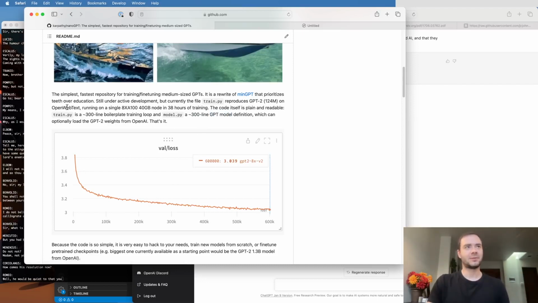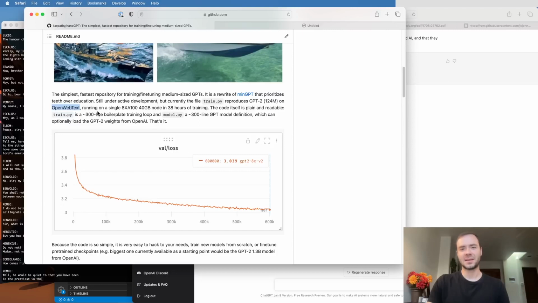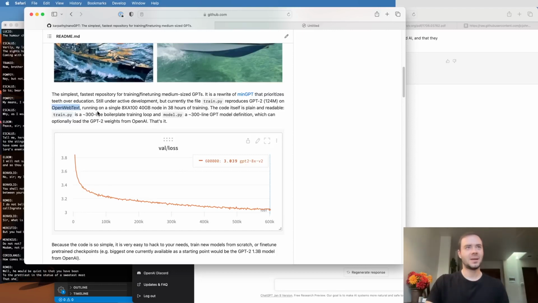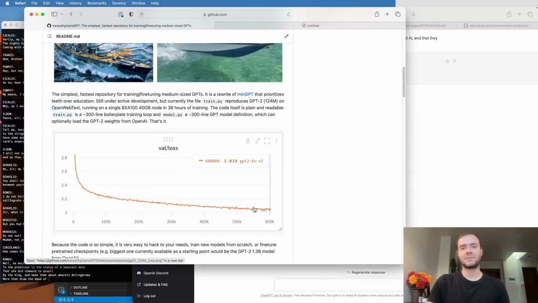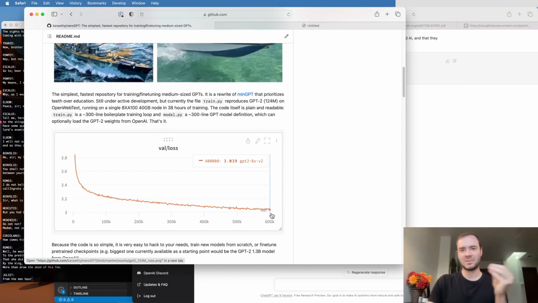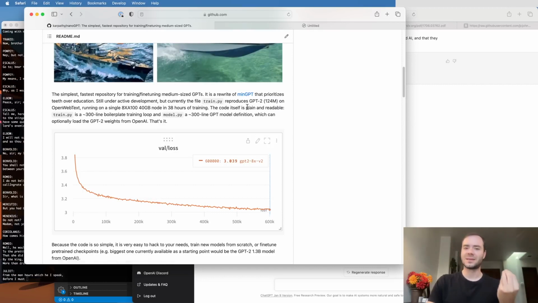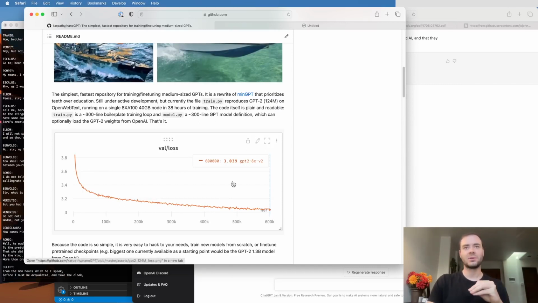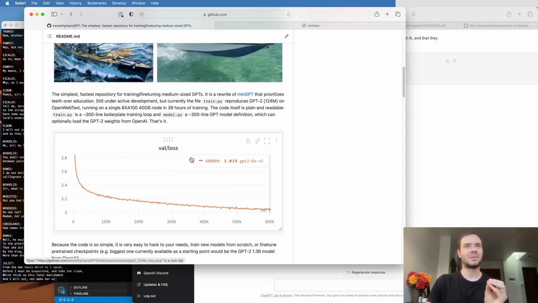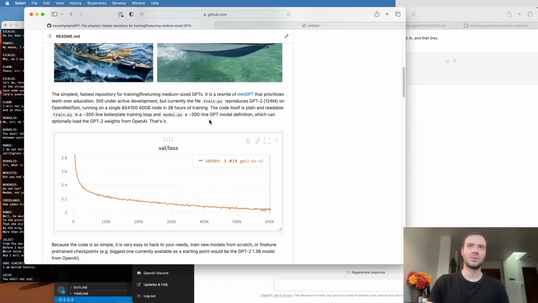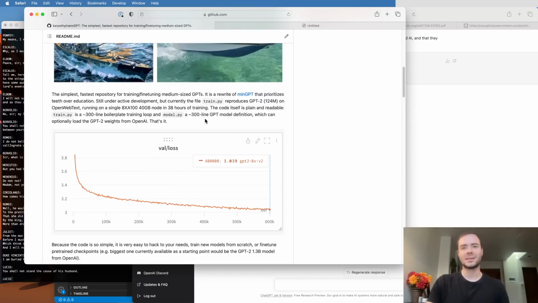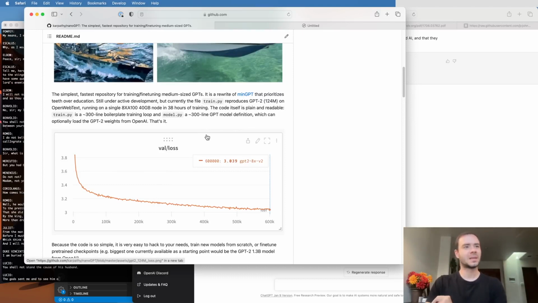And here I'm showing that if you train it on an open web text dataset, which is a fairly large dataset of web pages, then I reproduce the performance of GPT-2. So GPT-2 is an early version of OpenAI's GPT from 2017, if I recall correctly, and I've only so far reproduced the smallest 124 million parameter model, but basically this is just proving that the codebase is correctly arranged, and I'm able to load the neural network weights that OpenAI has released later.